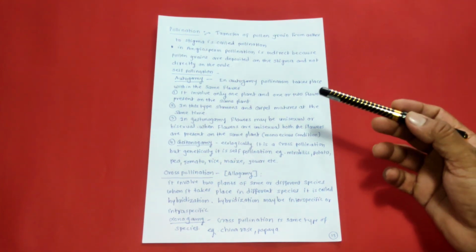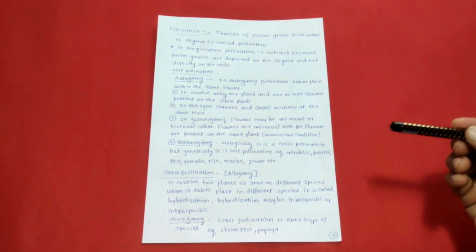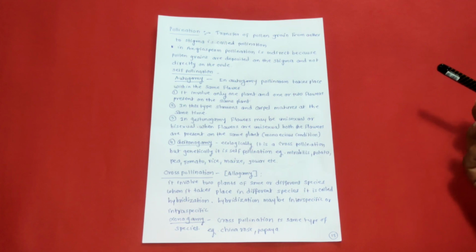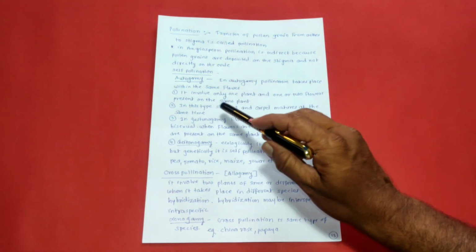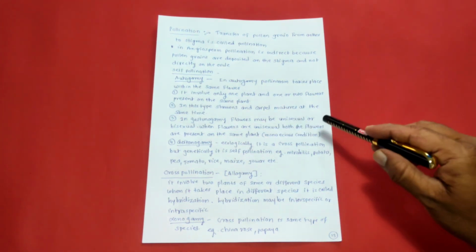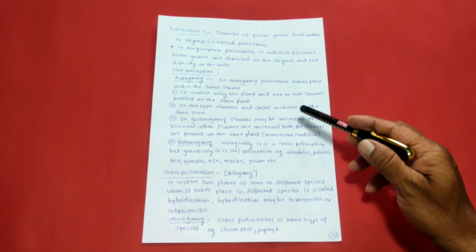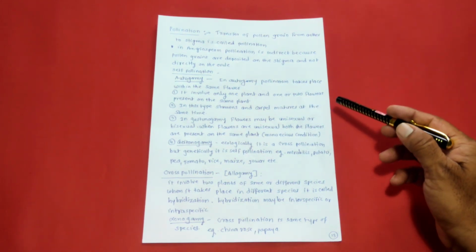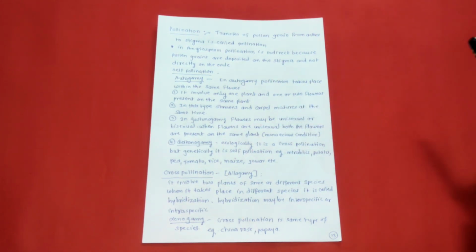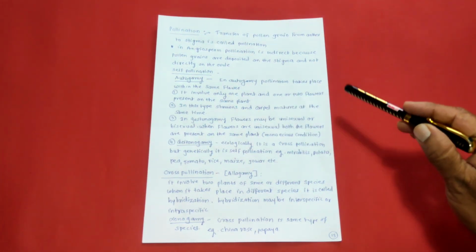So next, that is the self pollination. Self pollination, that is the autogamy. Auto means self, gamy means marriage. So in this autogamy, pollination takes place within the same flower. It involves only one plant and one or two flowers present on the same plant. In this type, stamen and carpels mature at the same time.